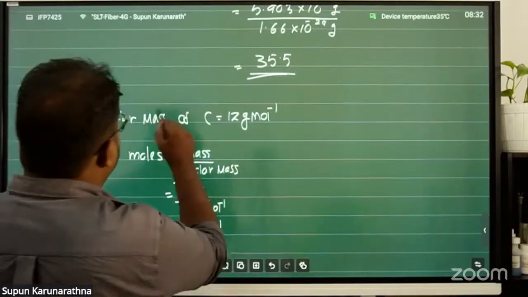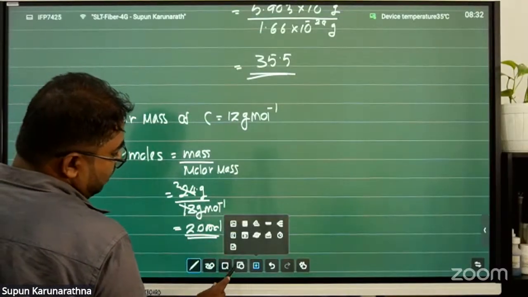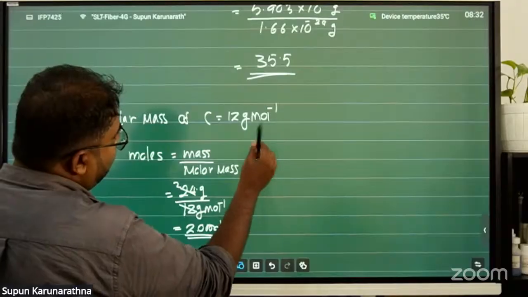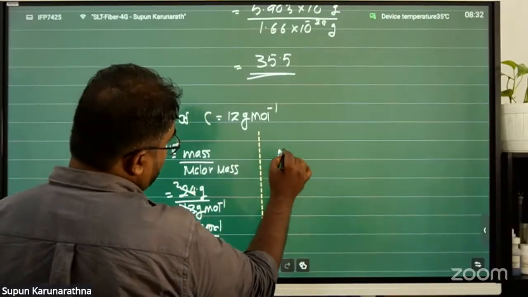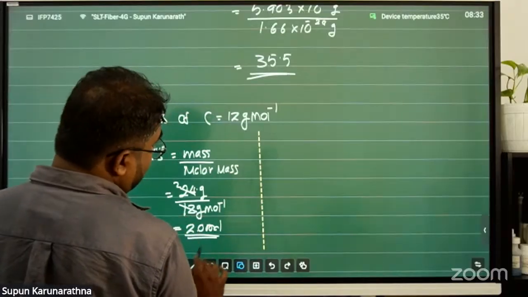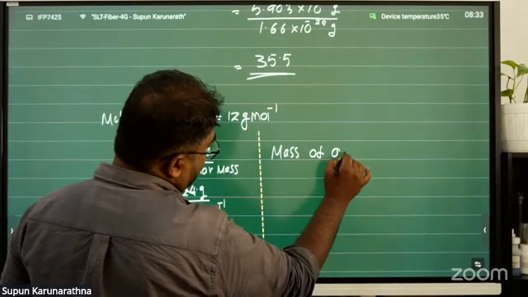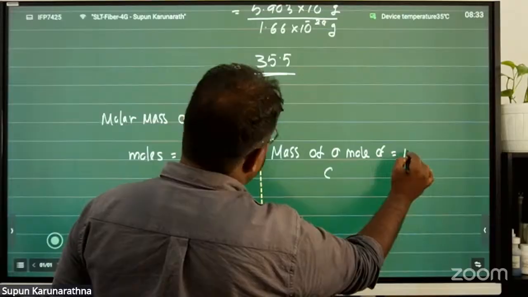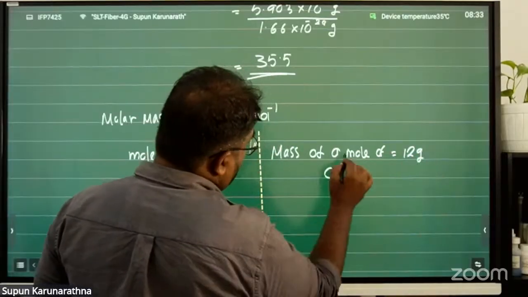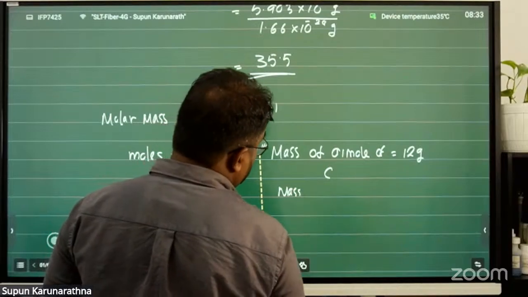Another method: what is the definition of the molar mass? The definition of the molar mass is the mass of 1 mole. Mass of 1 mole of carbon equals 12 grams, right?